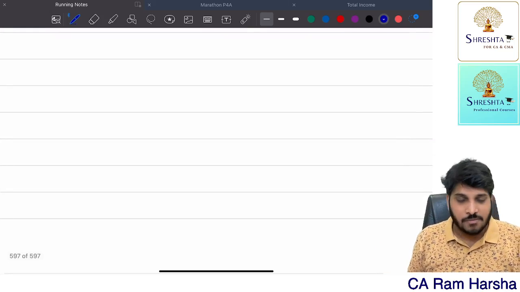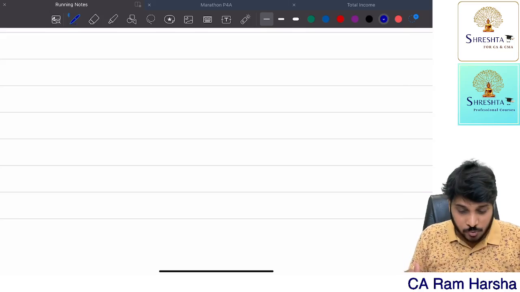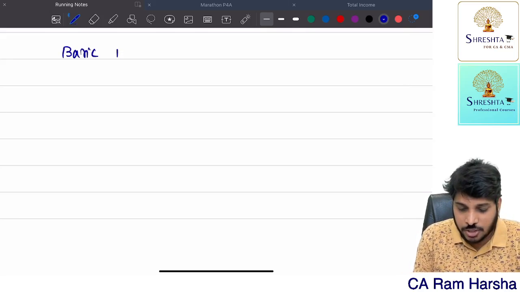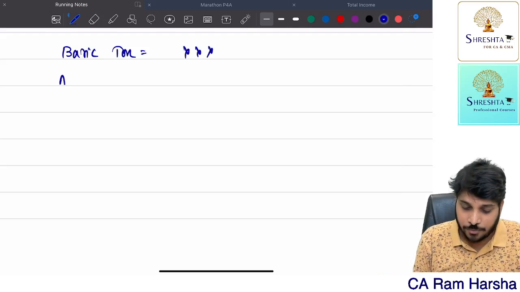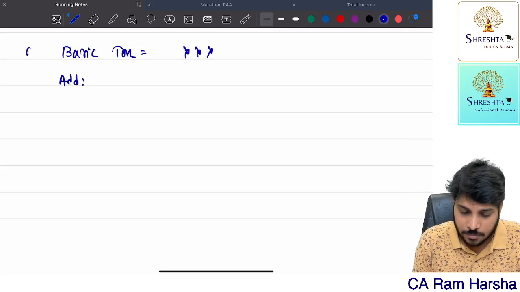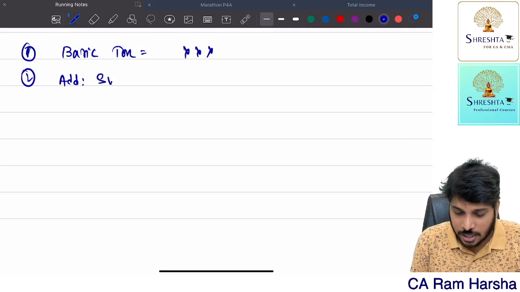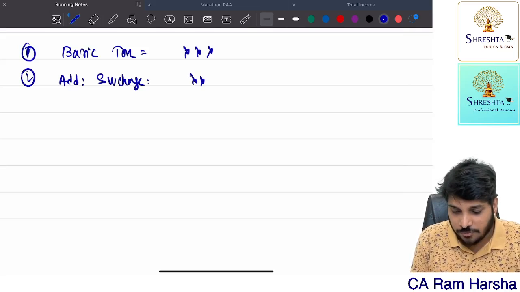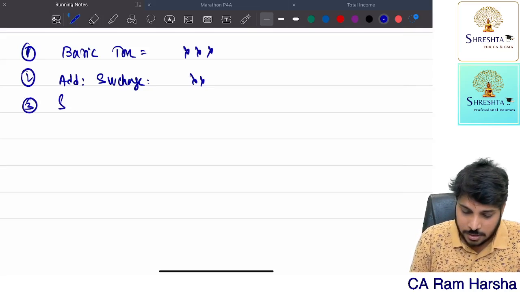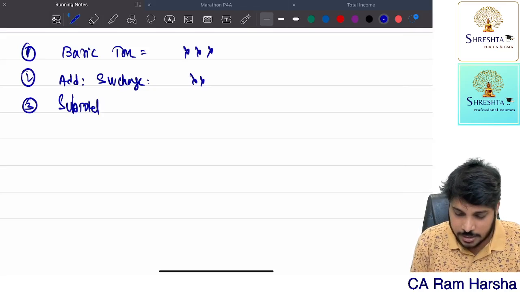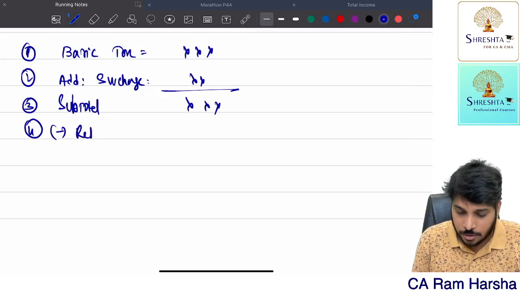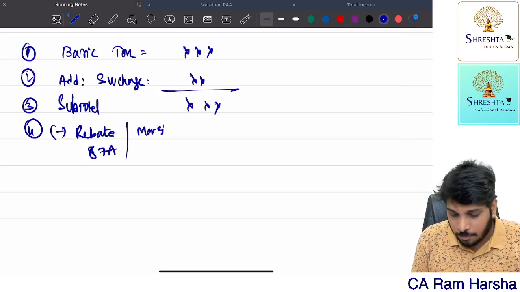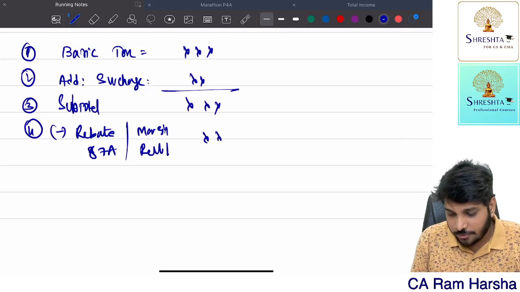Yes. Whenever you're computing tax, follow this format. First, what you have to compute is called basic tax. How to compute this basic tax, I will explain. For that, add surcharge if applicable. Then you get the subtotal. From this subtotal, reduce rebate under 87A if applicable, or marginal relief.